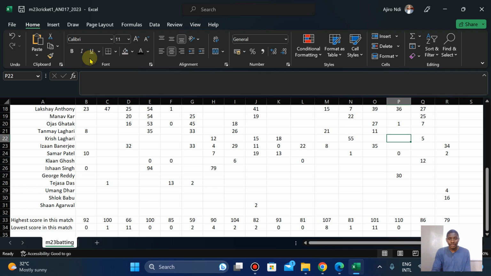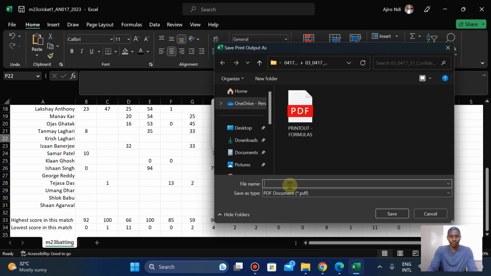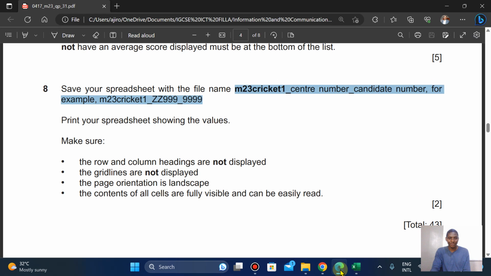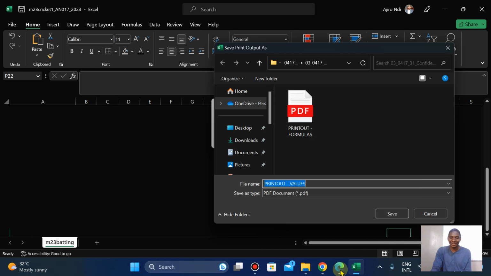So I'm going to print, and this will be print out values. Okay, I don't know the name to use, so print out values. Usually there is print out 1, print out 2, print out 3, but now I just have to come up with something. So mine is print out dash value. Let me see what you do. Just tell me in the comment section. All right, so I'm going to save mine.